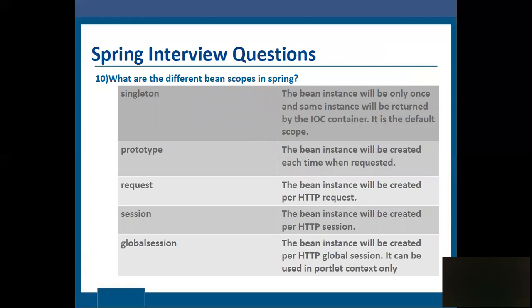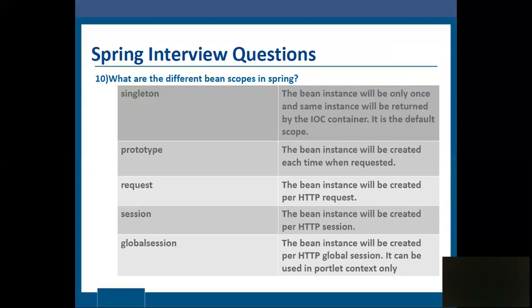What are the different bean scopes in Spring? Singleton, prototype, request, session, global session. Singleton: the bean instance will be created only once and the same instance will be returned by the IOC container. It is the default scope.